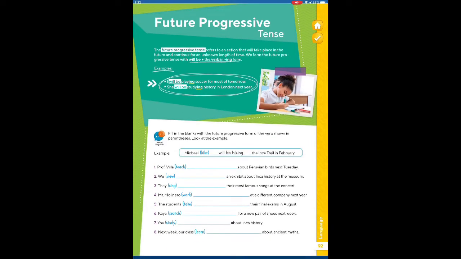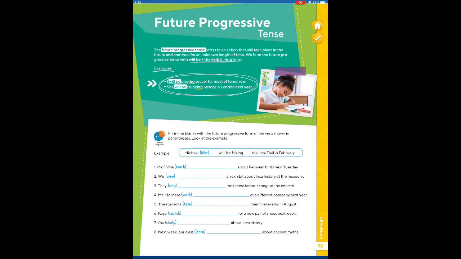Future progressive tense. Now, the future progressive tense refers to an action that will take place in the future and continue for an unknown length of time. We form the future progressive tense with will be and the verb with ing. Okay, super easy.